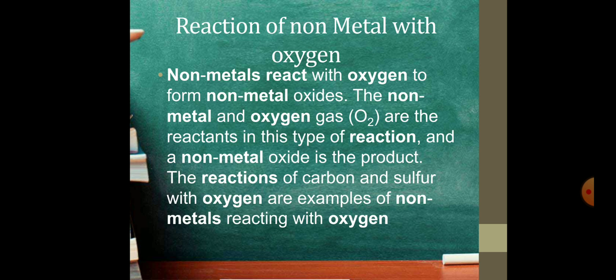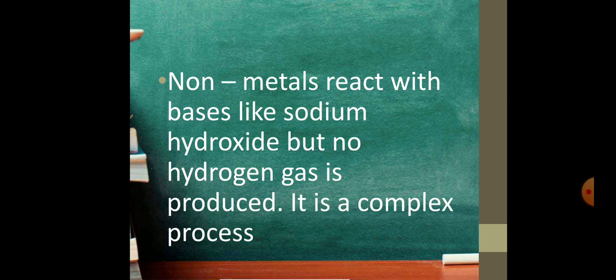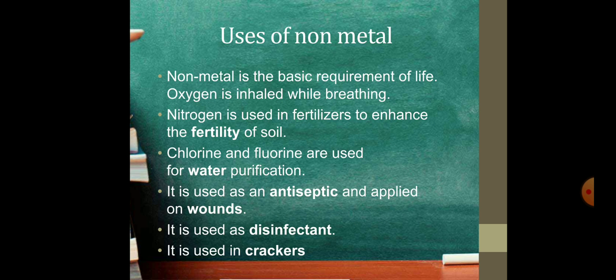Reaction of non-metal with oxygen. Non-metals react with oxygen to form non-metal oxide. The non-metal and oxygen gas are the reactants in this type of reaction, and a non-metal oxide is the product. The reactions of carbon and sulfur with oxygen are examples of non-metals reacting with oxygen. Non-metals react with bases like sodium hydroxide, but no hydrogen gas is produced. It is called a complex process.